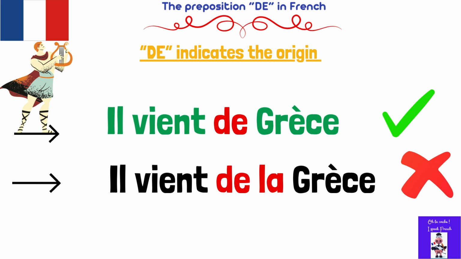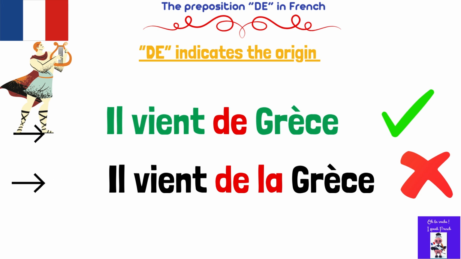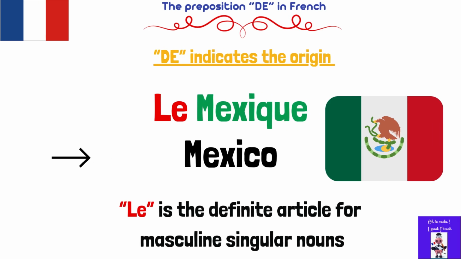Let's have another example. A country, for example, which is masculine in French is Mexico. So Mexico in French is le Mexique. Le is the definite article for masculine singular nouns in French.